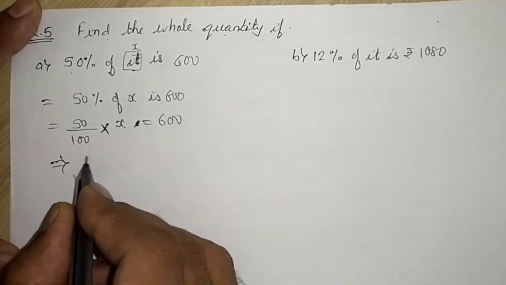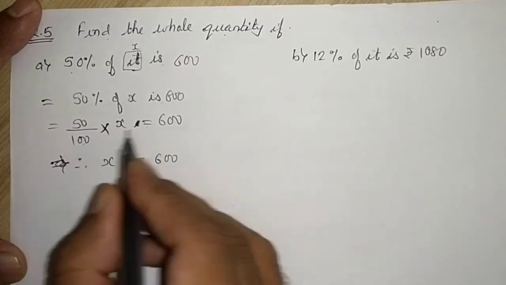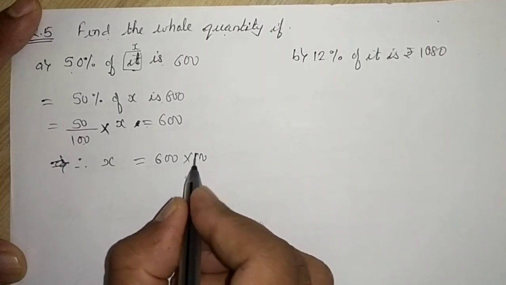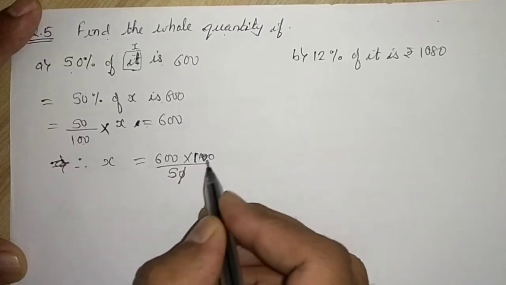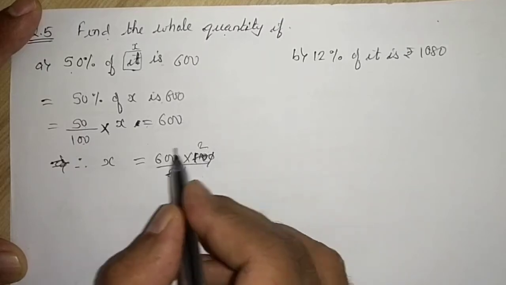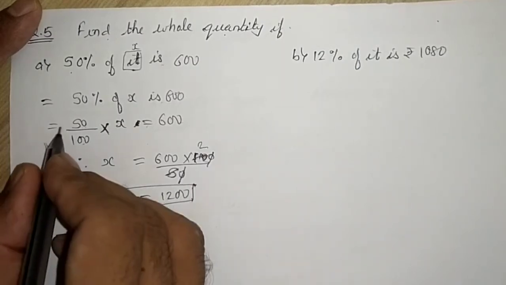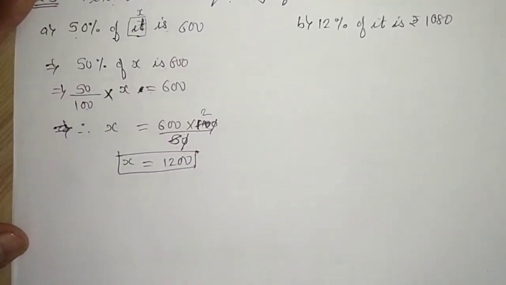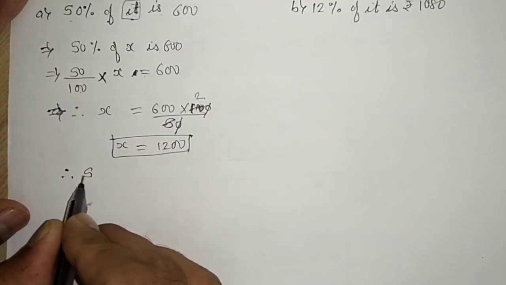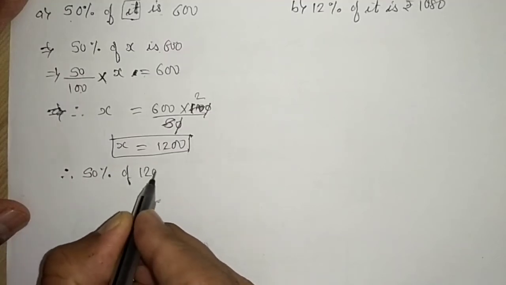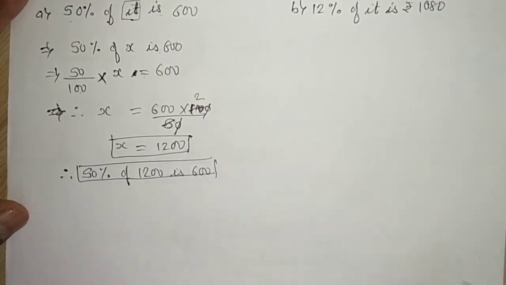So we want to find, therefore x is equal to 600 multiplied by 100 divided by 50. 0 will cancel out. 5 ones are 5, 5 2s are 10, 600 into 2 will give me 1200. So we will write, therefore 50% of 1200 is 600. This will be our answer.